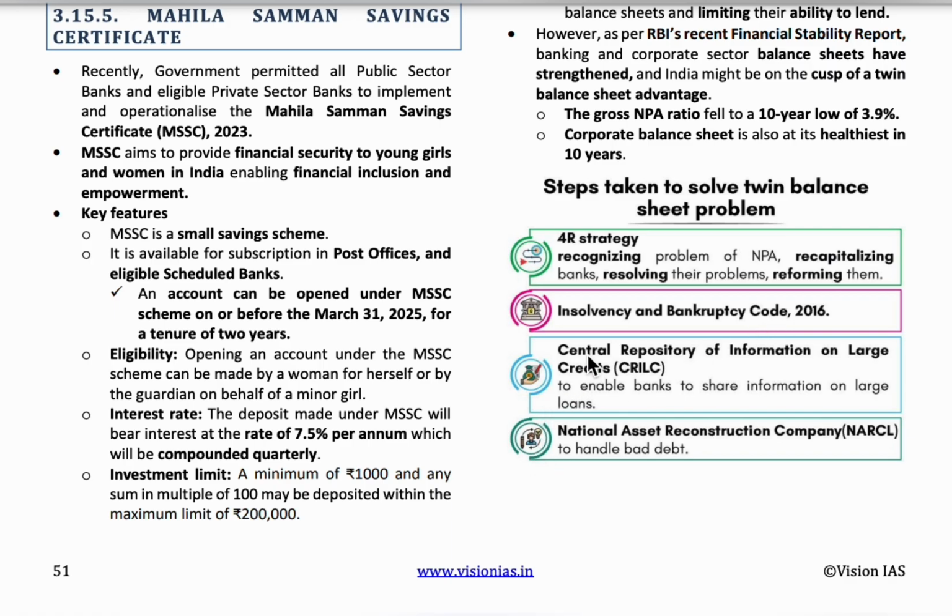Okay, the next one is the Central Repository of Information on Large Credits. Next is the National Asset Reconstruction Company.